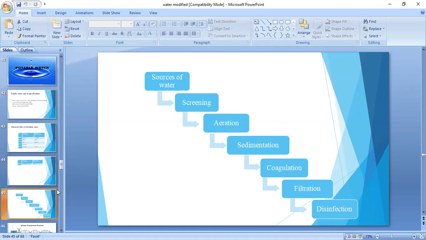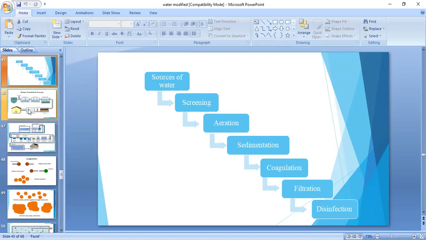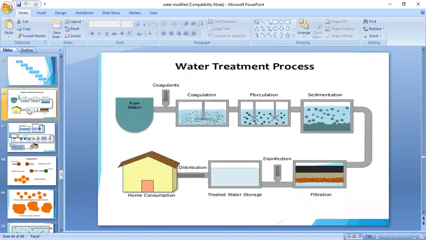First, water treatment. This is the flow chart of potable water steps. First is the raw water, then coagulation, flocculation, sedimentation, and next filtration, and then treated water storage, and finally they supply it to domestic users, door to door, for human consumption.